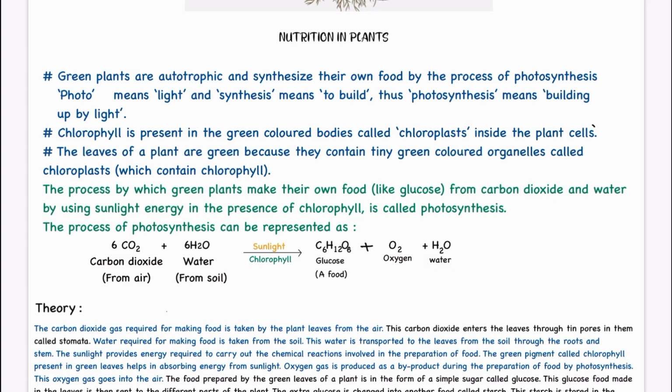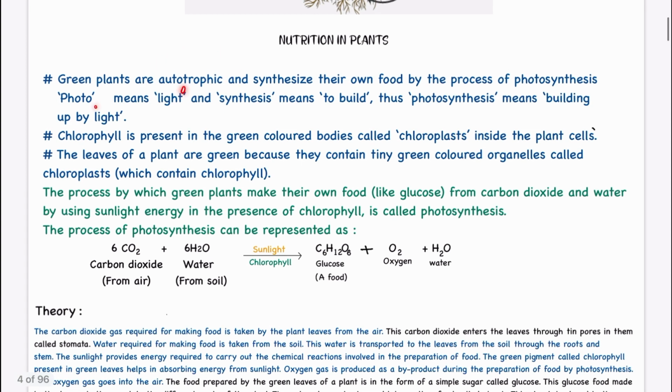Okay, so green plants are autotrophic and synthesize their own food by the process of photosynthesis. Here, photo means light, basically sunlight, and synthesis means to build. So they are making their food, they are synthesizing their own food with the help of sunlight.